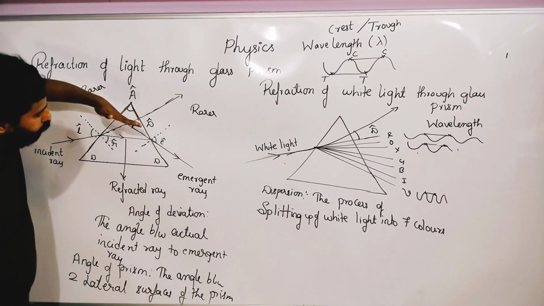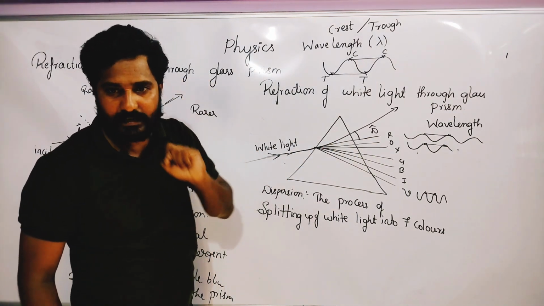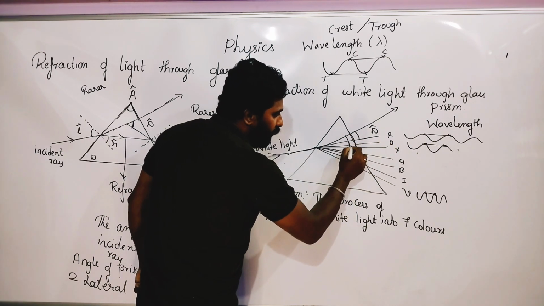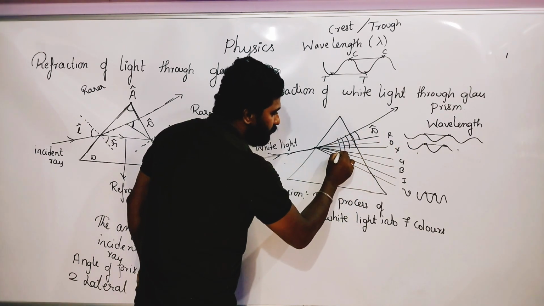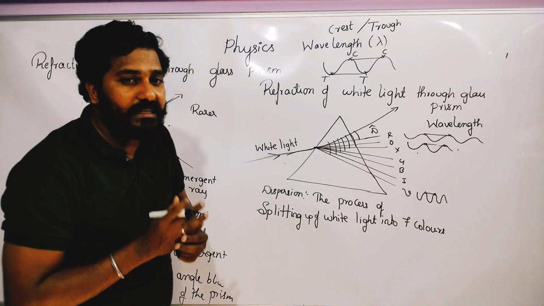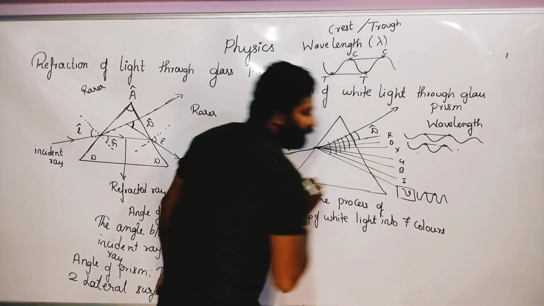The red has bent only this much. This much is the angle of deviation for red color, this much for orange, this much for yellow, this for green, this for blue, this for indigo, and this much for violet. So from this we come to know that the color which bends most is violet.